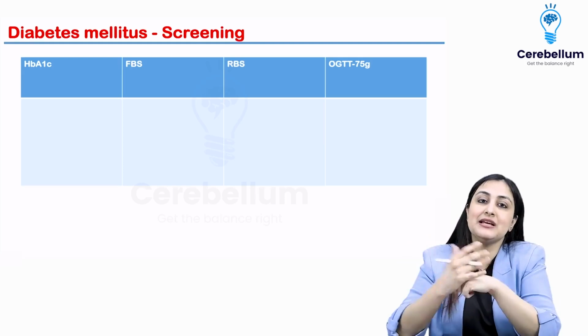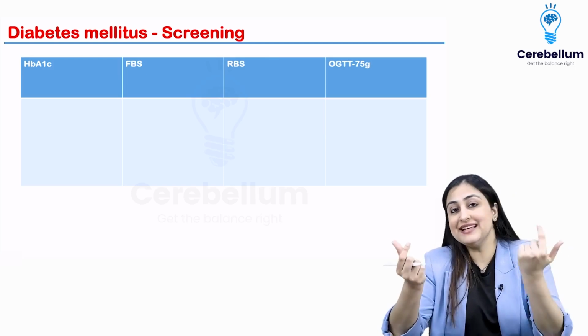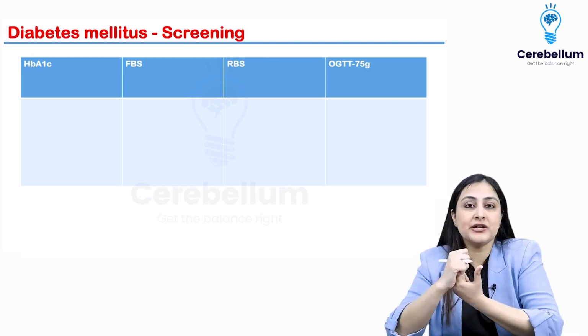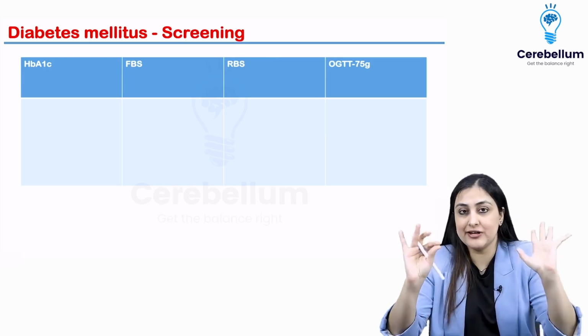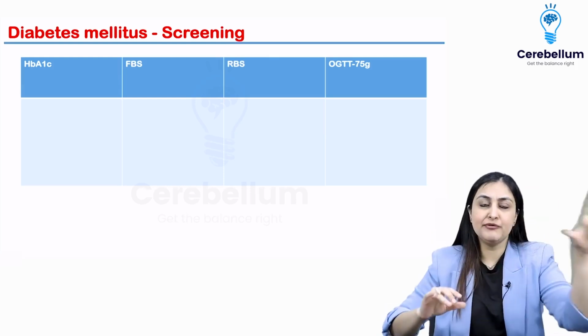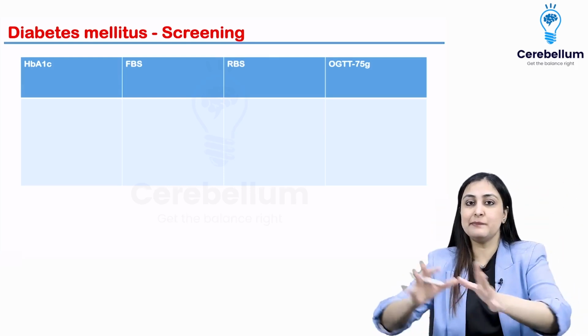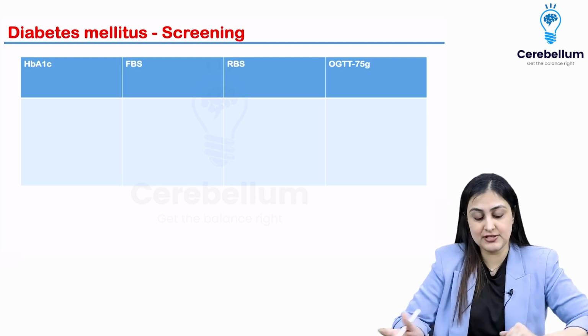Now that so many cases are increasing, we're becoming the diabetes capital of the world, and we need to know about the pre-diabetic state so that we can control it as well. All right, so all of these figures become very, very important. So everywhere I will give you two numbers to remember. Before that is normal, in between is impaired, more than that is diabetes. That's going to be the approach for all four of these. Okay.